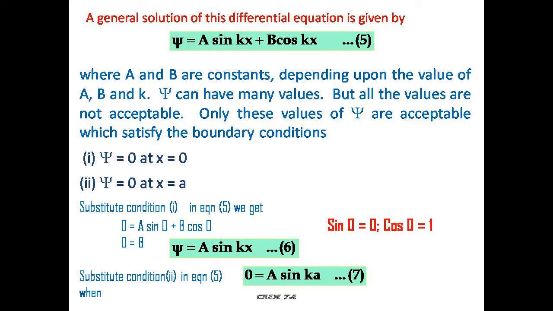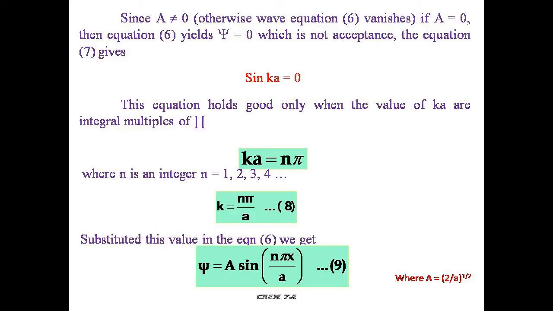After applying the boundary conditions to the general solution, we receive the solution ψ = a sin(nπx/a), where a here is the amplitude of the wave function or the normalization constant.